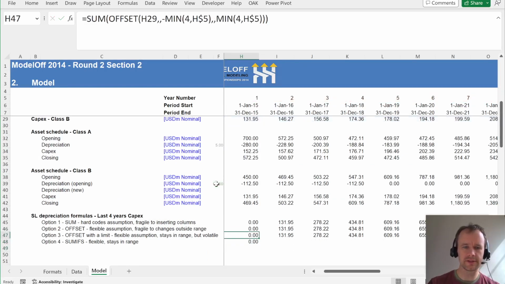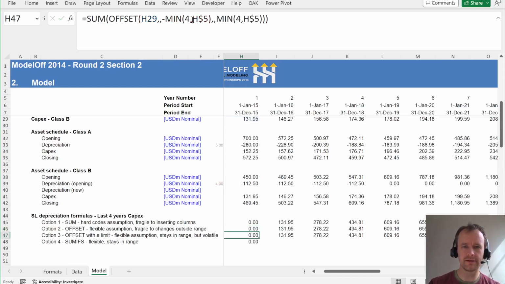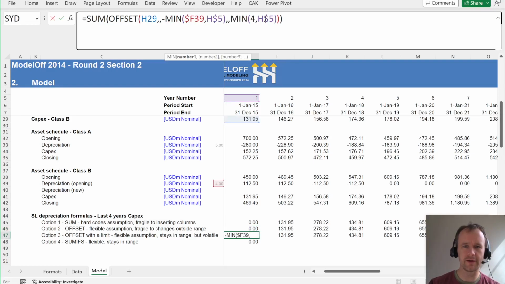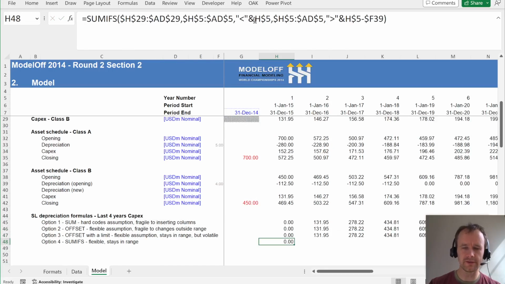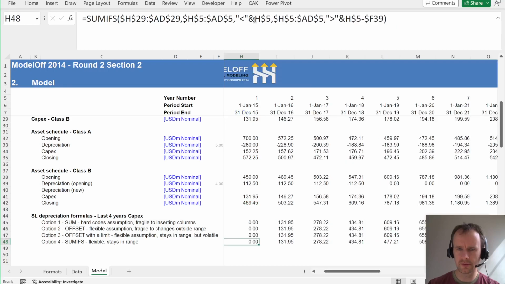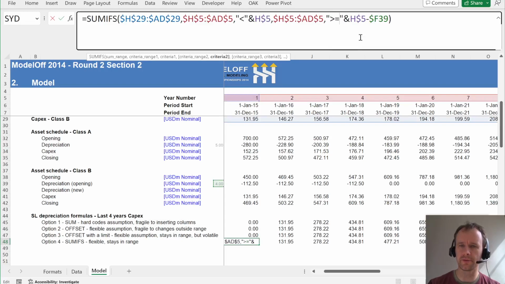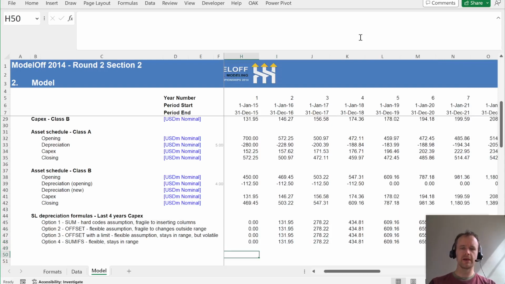Sorry, I realized after I said that I'd made the assumption flexible, but actually I still just had the number 4 in there, so that is completely hard-coded. Pardon me on that one. It is capable of being non-hard-coded, even if I had hard-coded it. So let's fix that, copy it across, and then let's see if I've done the SUMIFS right. I have not done the SUMIFS right. Have I? What? It's changing here. Oh, sorry, because I said greater than or equal to, but apparently I didn't type the equal sign. All right, now it's checking out. So SUMIFS is giving the same thing.